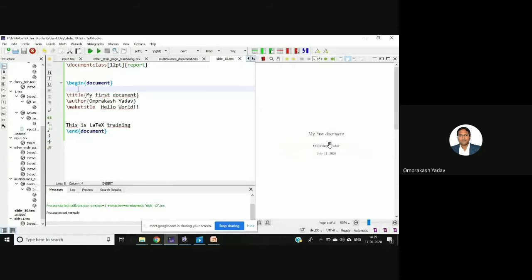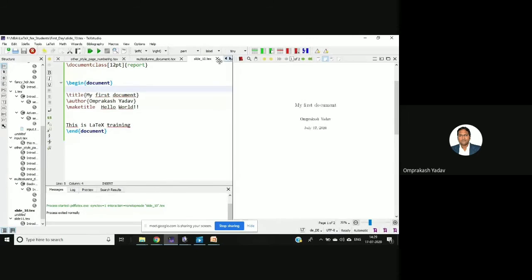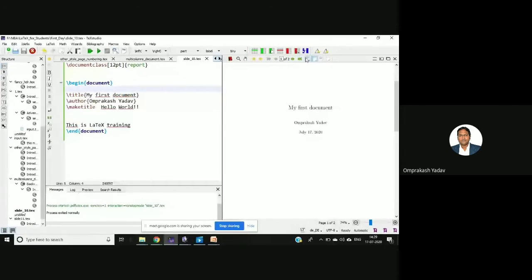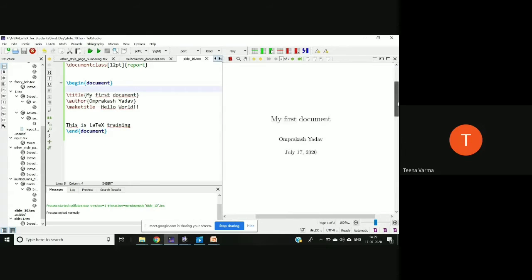Whether you can see this particular part, or you want me to increase the size? No, sir, it's a little small font. Okay, I'll have to adjust the window also. So just a little. Yes, sir, this will do.